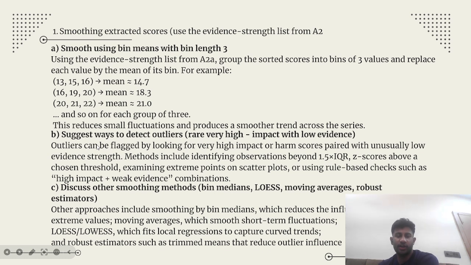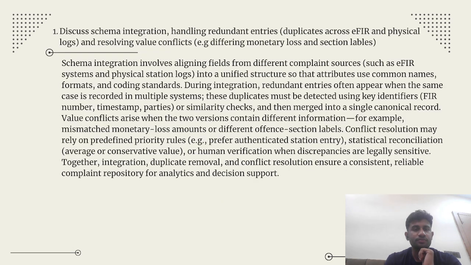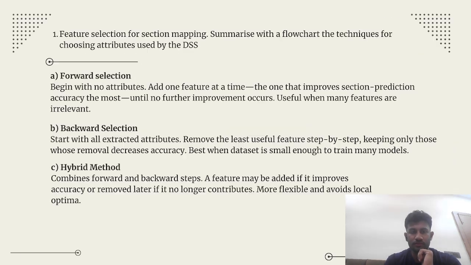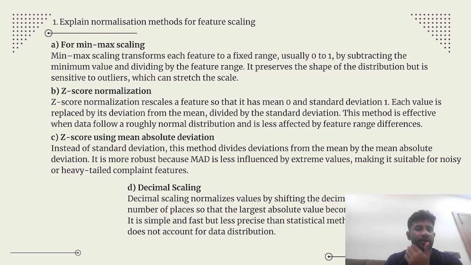Suggest ways to detect outliers: rare, very high impact with low evidence. Discuss other smoothing effects. Explain normalization methods for feature scaling.